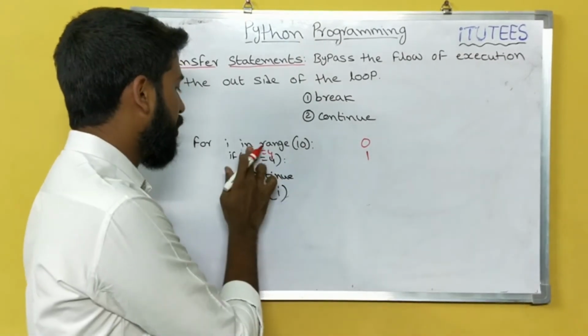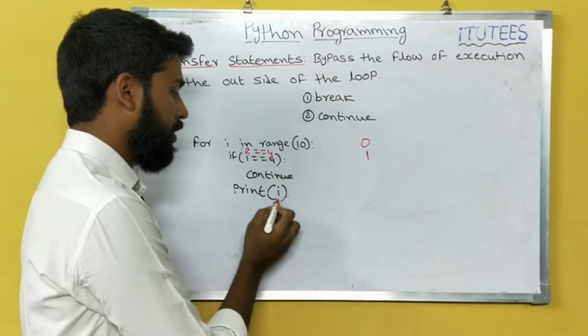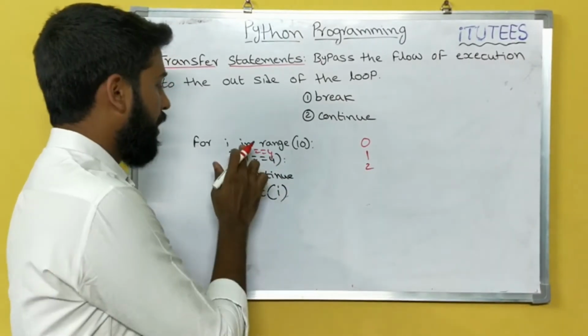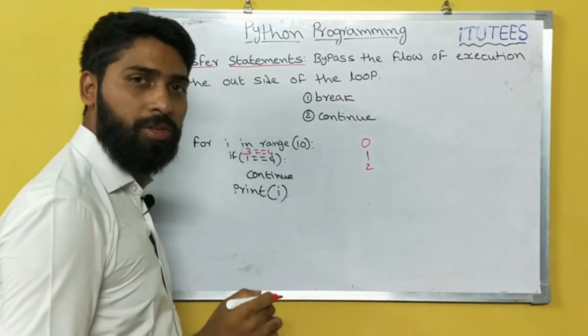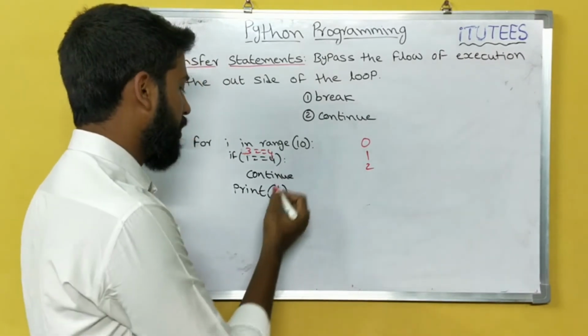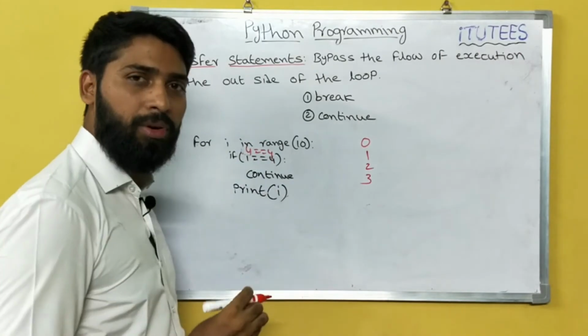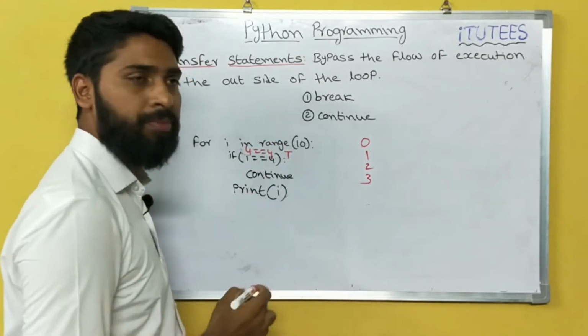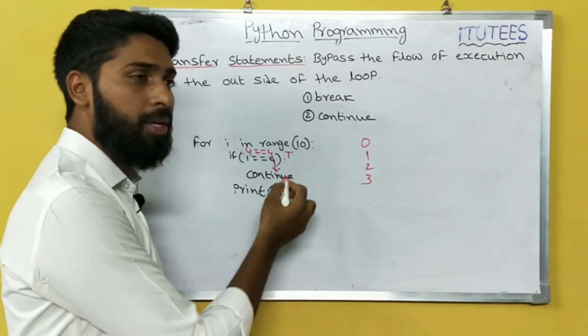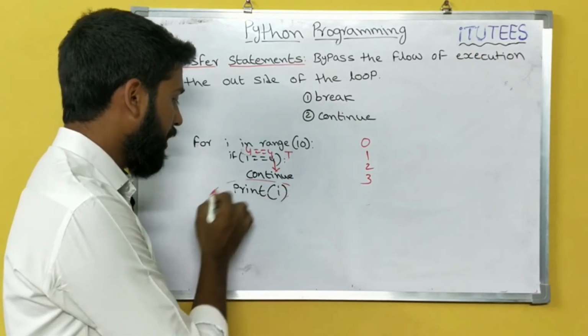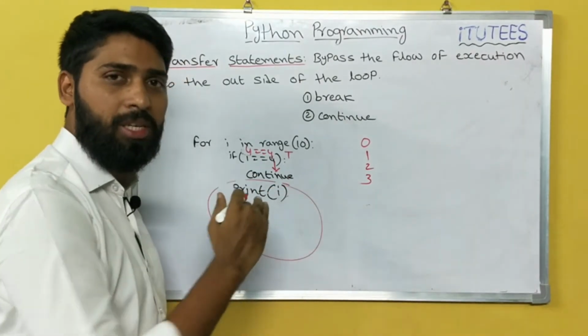Next time 2, false, print i. Next it becomes 3. 3 equals 4, false. Print here. Next 4 equals 4? Yes, it is true. Then we enter into this block, and continue means the remaining instructions are skipped for this